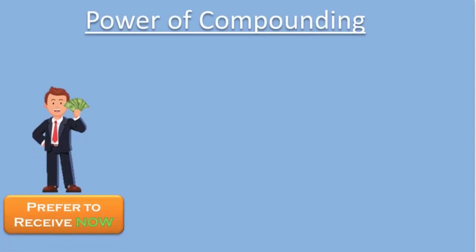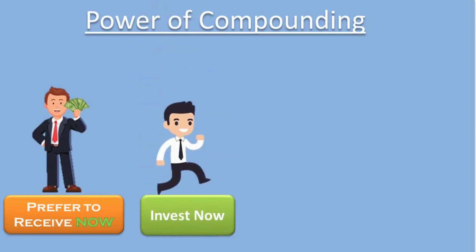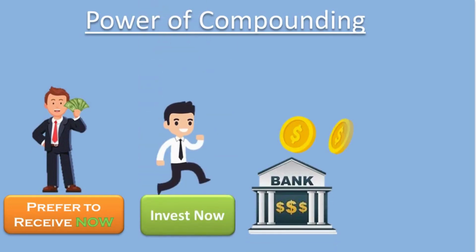Investors prefer to receive money today rather than the same amount of money in the future because a sum of money, once invested, grows over time. For example, money deposited into a savings account earns interest. Over time, the interest is added to the principal, earning more interest. That's the power of compounding interest.